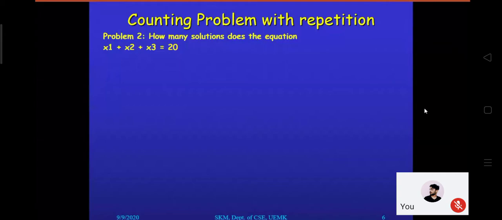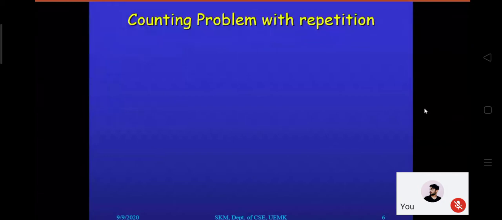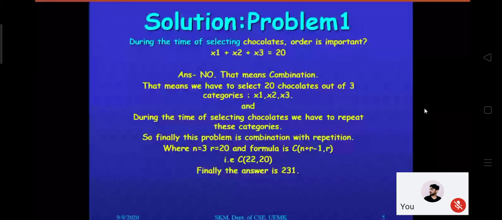Sir, please show the combination with repetition solution once more, the one from the chocolates example. Okay. This one. Yes sir. Okay sir, thank you sir, I understood. So ultimately, 20 objects you have to select out of 3 categories. So 3 is the total, that is n, and 20 is the number of objects I want to select, that is r. So whenever this situation arises, we just put in the formula, right?